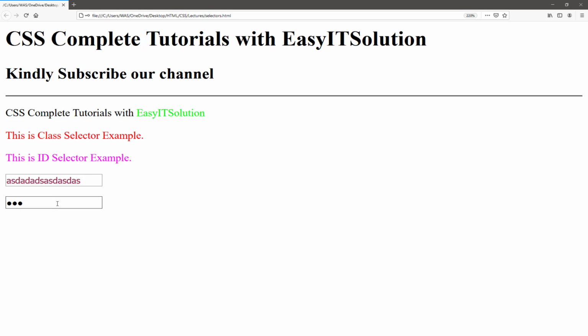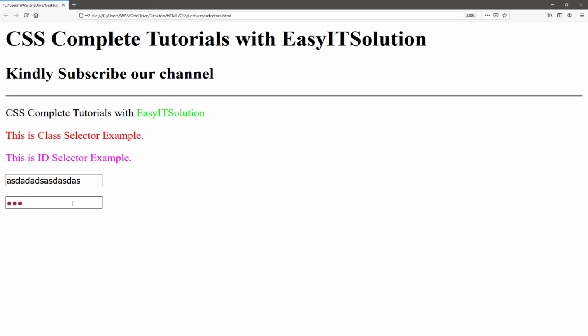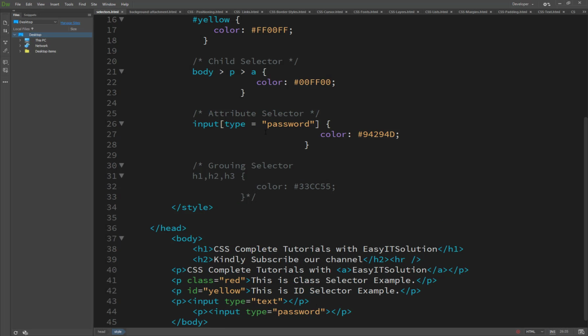It can't work on the password because we have just used the attribute selector type text. If we change it here and then refresh, you will see it's working on the text type password, and not working on the text. So here is the attribute selector.